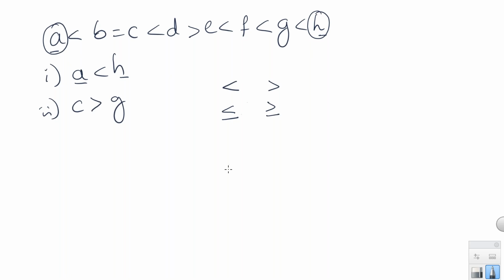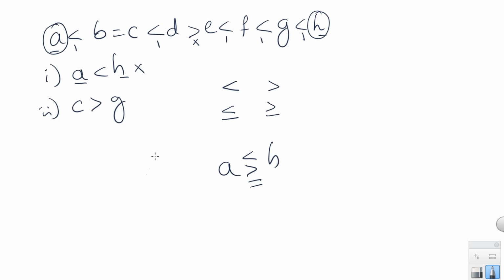Cannot be determined means between A and H, I cannot say definitely whether it is less than or greater than or equal. Okay? So when we cannot get the relation, then we have to consider the given conclusion as false. Whatever the given conclusion, we have to take it as false when you get opposite category symbols. See, opposite category symbol means here I have less than, less than, less than, less than, less than. But in the middle, I got one greater than symbol, which is opposite. So when you get opposite category symbol, then the given conclusion should be taken as false.